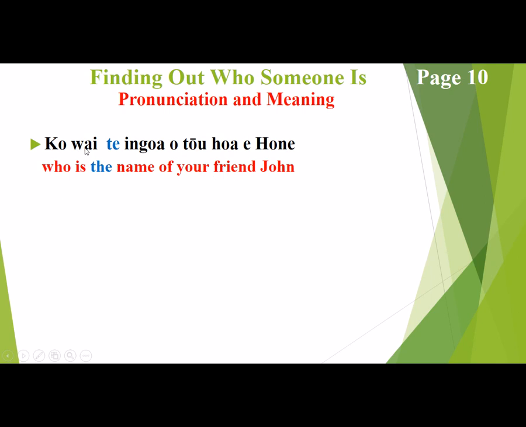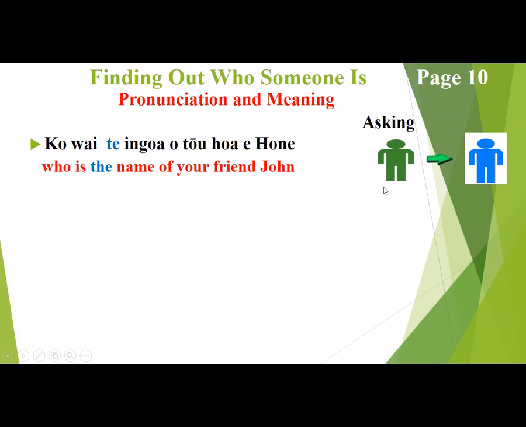Okay, so the ko wai goes with who is. Te, they're highlighted both blue, refers to that. Ingoa refers to name. O is the of. The tōu refers to your. Hoa, friend. E hone, because you're referring to somebody, and his name's John. So who is the name of your friend, John? Ko wai te ingoa o tōu hoa e hone.